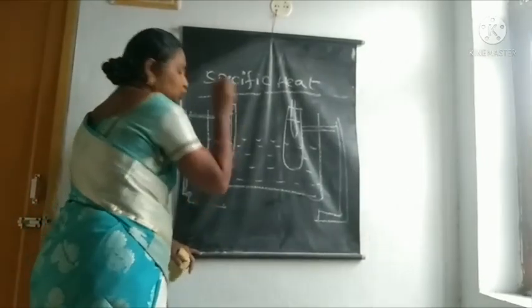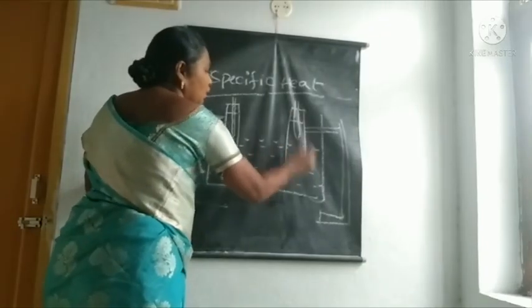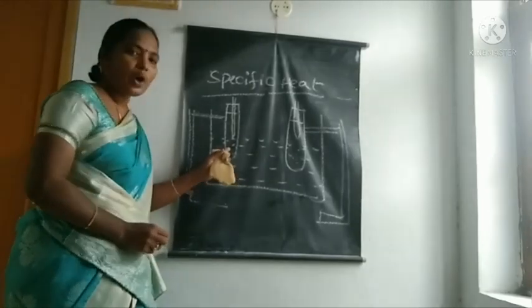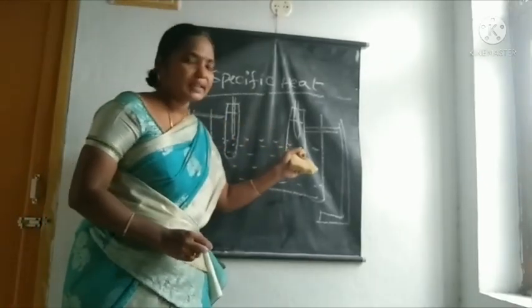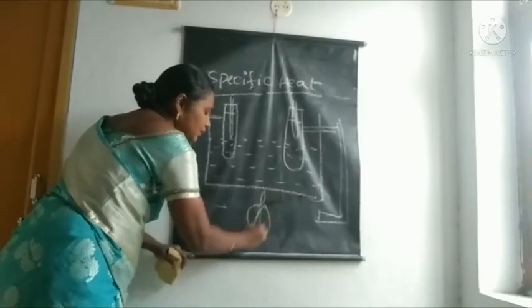In the first test tube, we will take coconut oil. In the second test tube, we will take water. In one test tube, we take oil. In another test tube, we take water. Gradually,